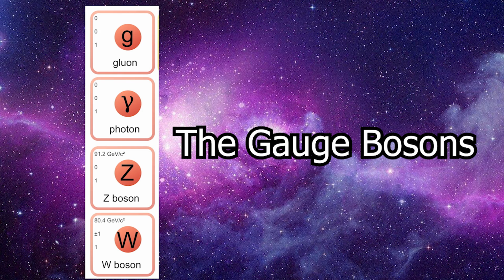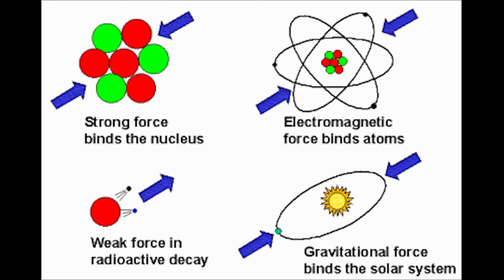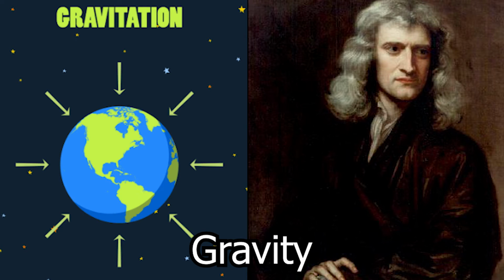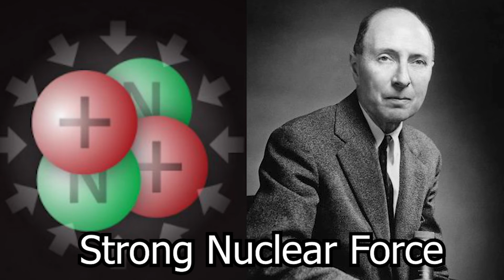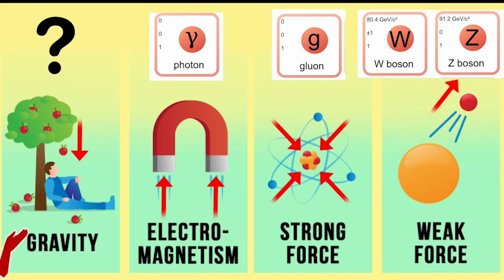The next category we have are the Gauge bosons, which are very complex, so I'm gonna keep it real simple. To begin with, there are 4 fundamental forces in physics. These are the electromagnetic force, the gravitational force, the weak nuclear force, and the strong nuclear force. The Gauge bosons are able to explain all of these forces, except for gravity, which I will explain later.